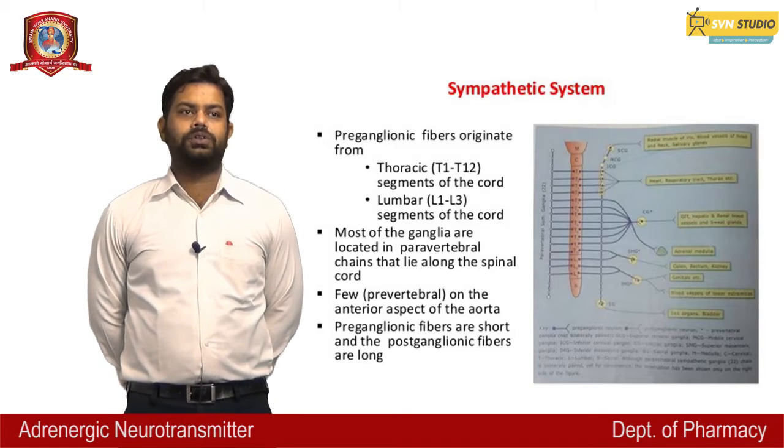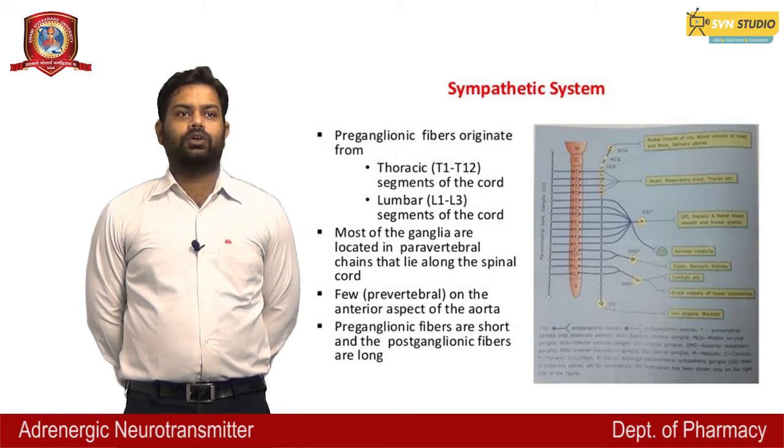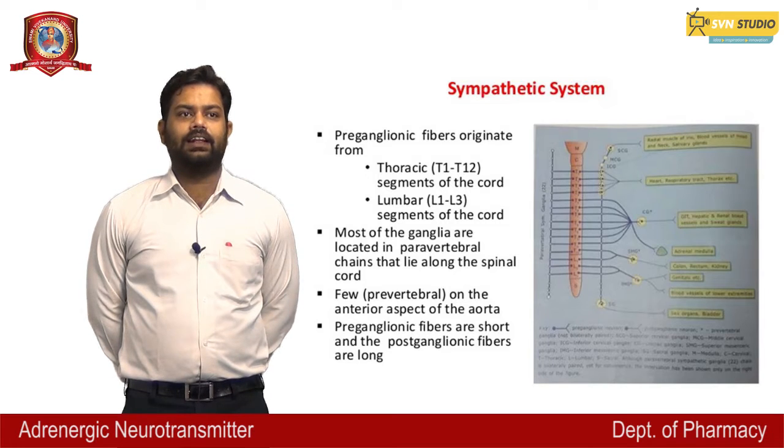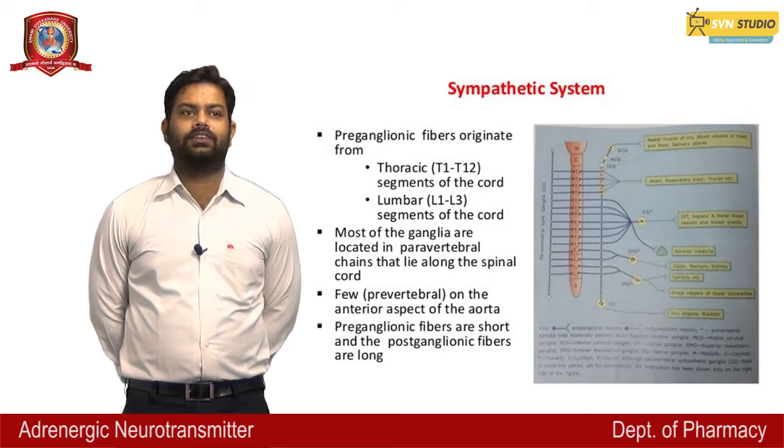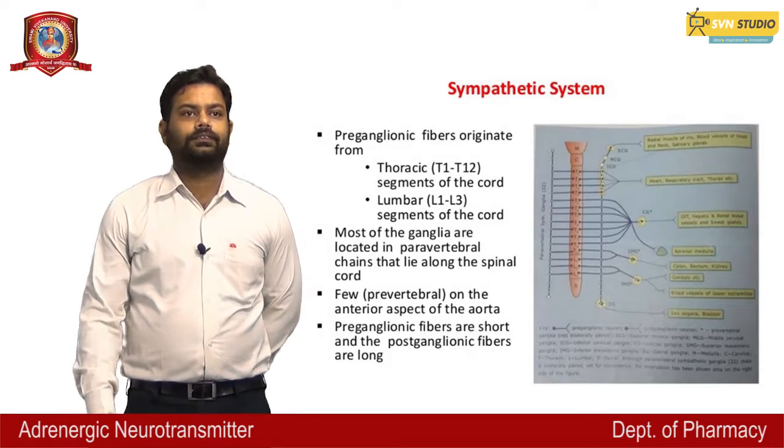As this diagram shows, these are the thoracic, that is T1 and T2 segments of the cord, and the lumbar, that is L1 to L3 segments of the cord.